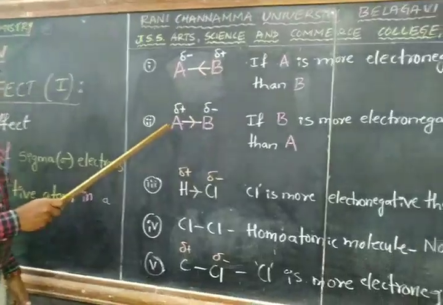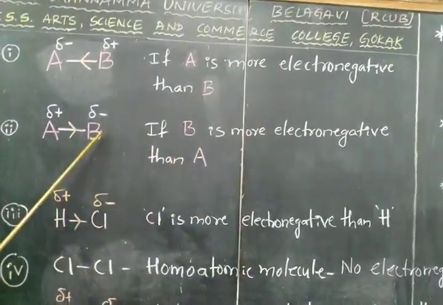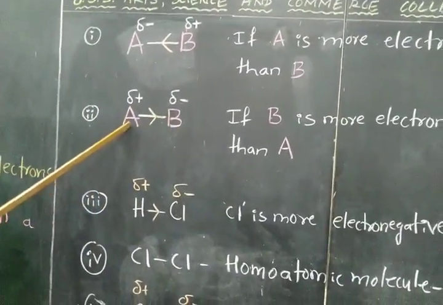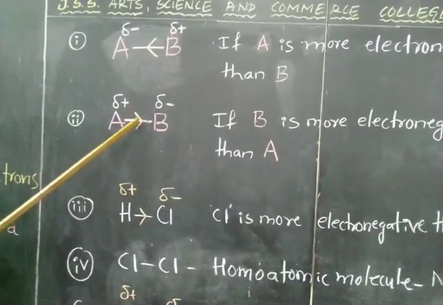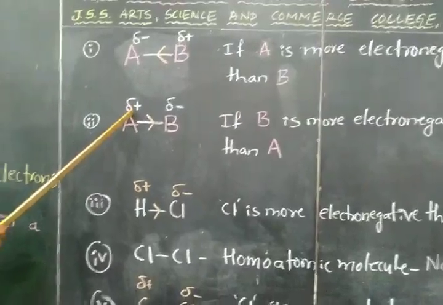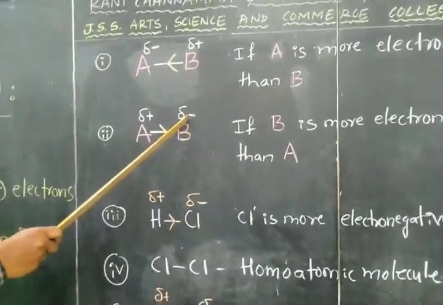Take another example wherein B is more electronegative than A. Since B is more electronegative, the bonding electrons move toward B, as a result of which A acquires partial positive charge and B acquires partial negative charge.